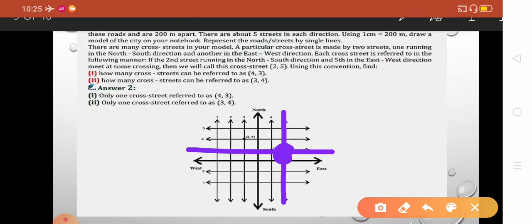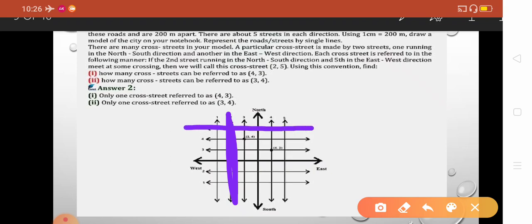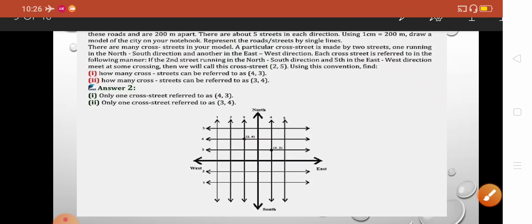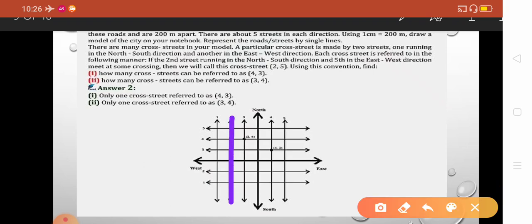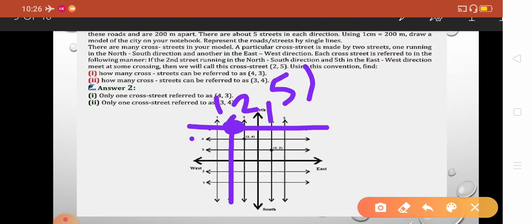Suppose the second street runs in the north-south direction and the fifth in the east-west direction. This is the second in the north-south, and this is the fifth in the east-west direction. Where they meet at some cross, we will call it cross street 2 and 5. This is second, this is fifth. So we will call this point 2 and 5, 2 for north-south and 5 for east-west.